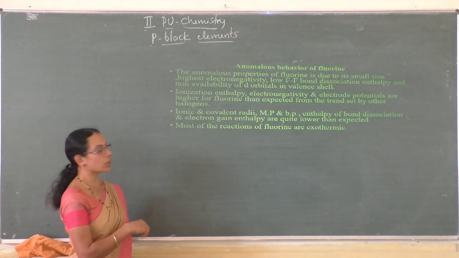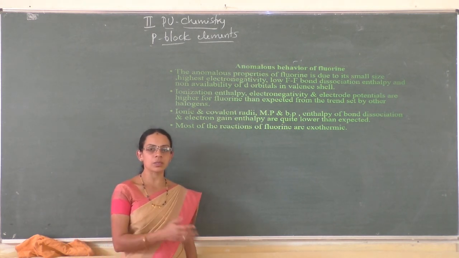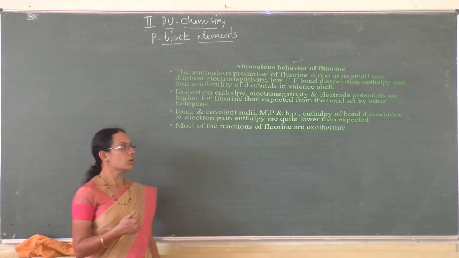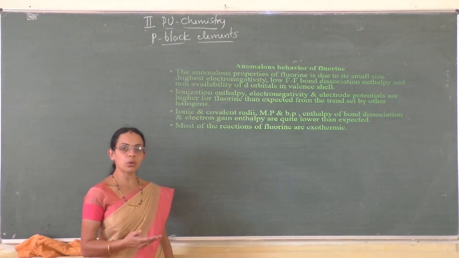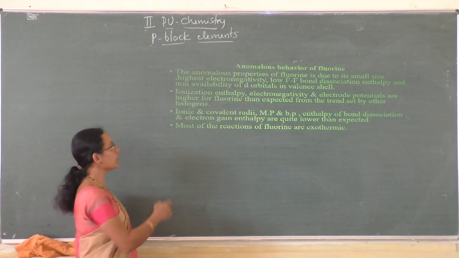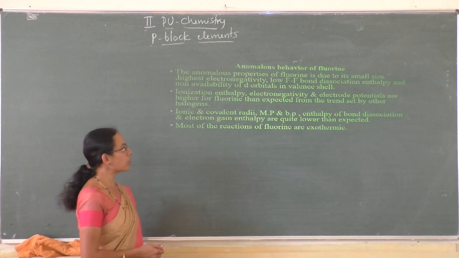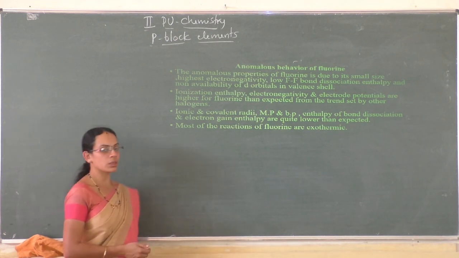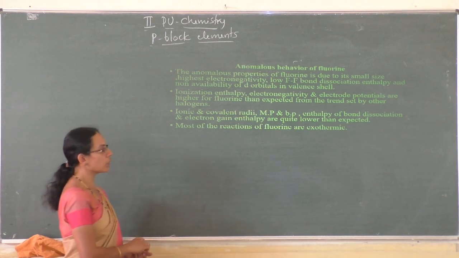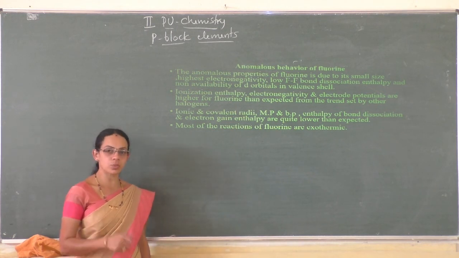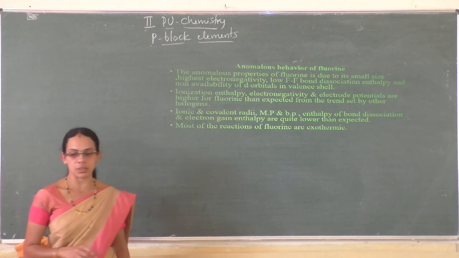And the evidences for the anomalous properties are that some parameters are higher than expected, that is electronegativity, ionization enthalpies, and electrode potential. Whereas ionic and covalent radii, melting and boiling points, enthalpy of bond dissociation, and electron gain enthalpies are lower than expected. And most of the reactions of fluorine are exothermic, that is because of its small size and the strong bond formed by fluorine with other elements.